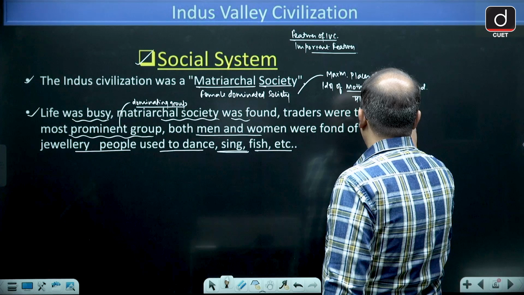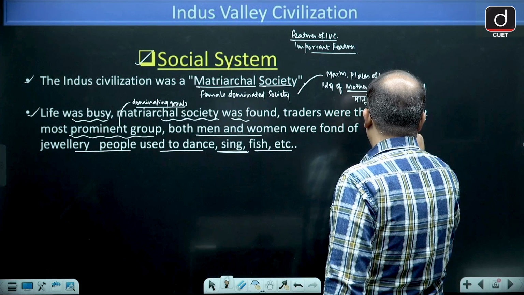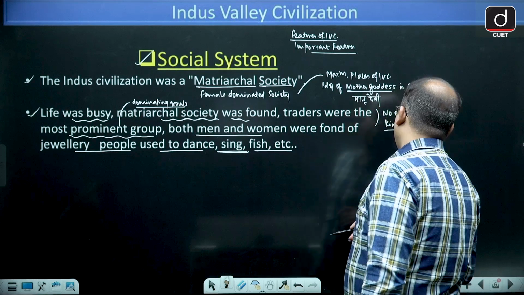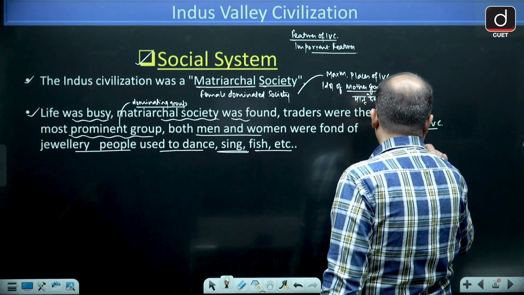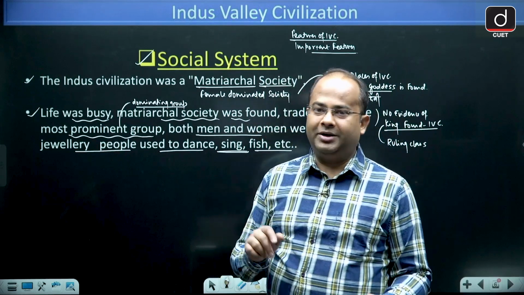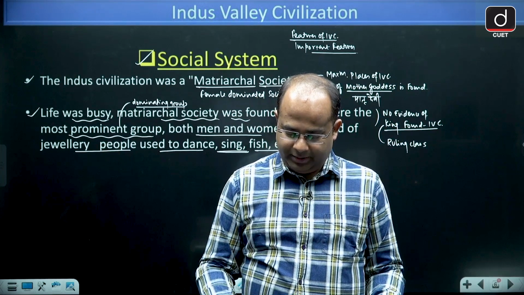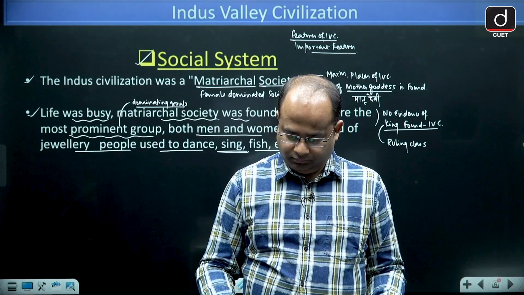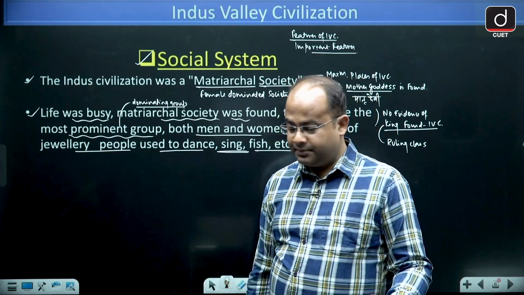There is no evidence of a king found from IBC. So there is no concept of a king, no evidence of a king. King means ruling class. No ruling class was found from IBC. Although the society was there, it was dominated by traders. So it was a trading society. I hope it is clear.